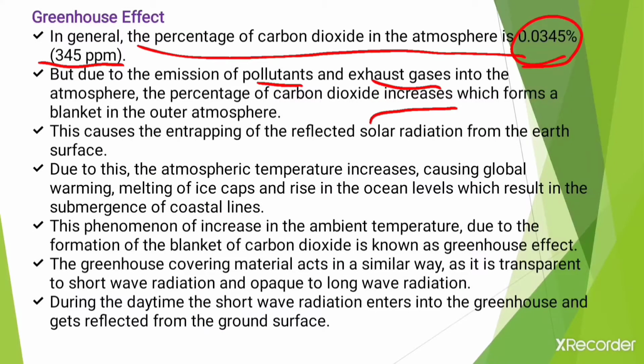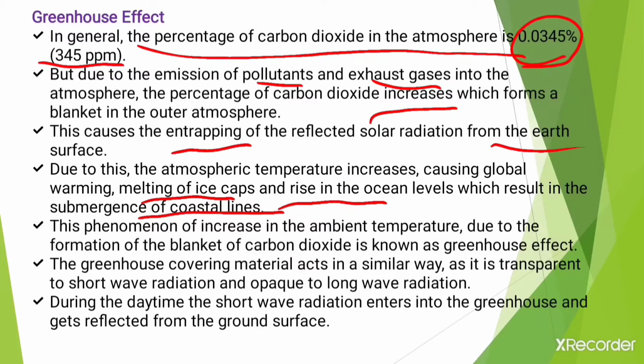So what happens, this causes the entrapping of the reflected solar radiation from the Earth's surface, and due to this the atmospheric temperature increases, causing global warming, and that results in the melting of ice caps and rise in ocean levels, which results in the submergence of coastal lines.